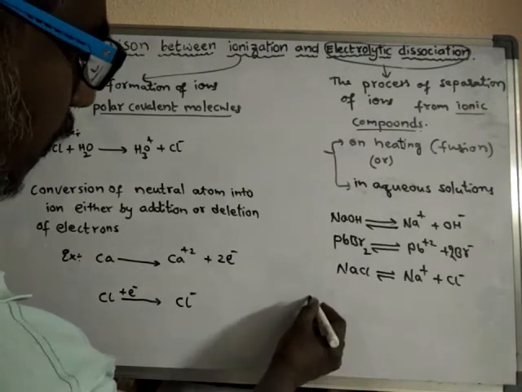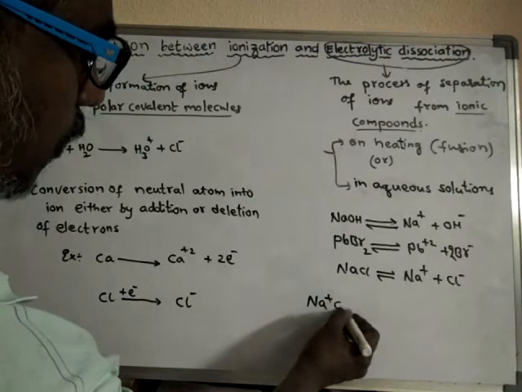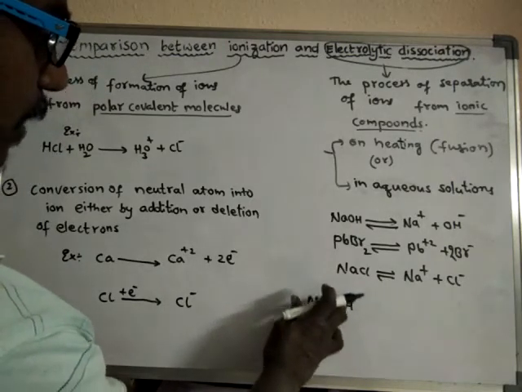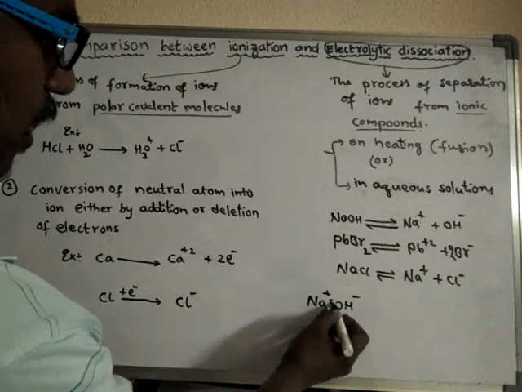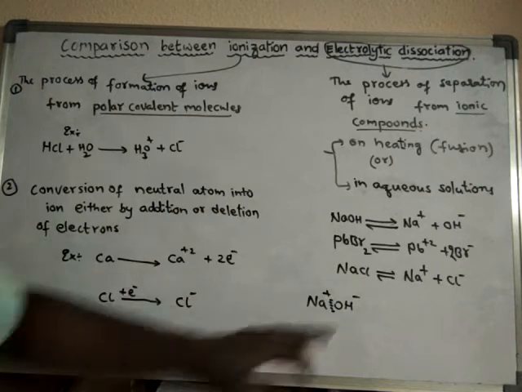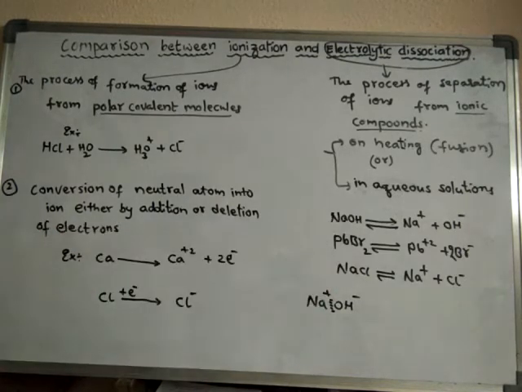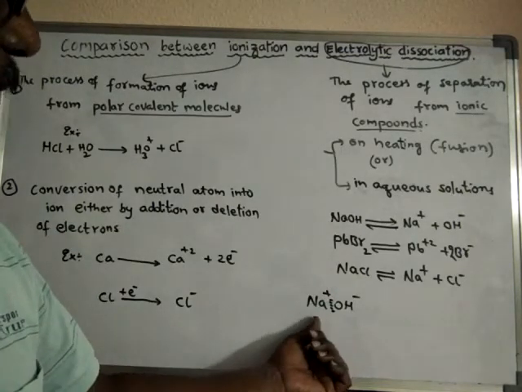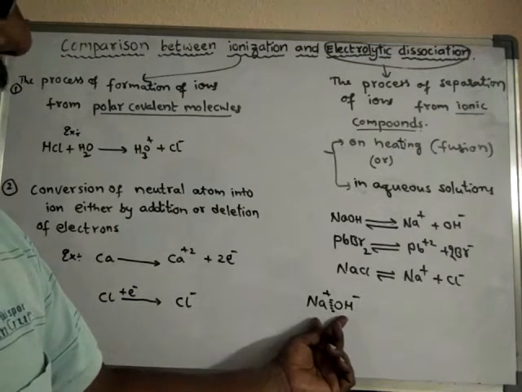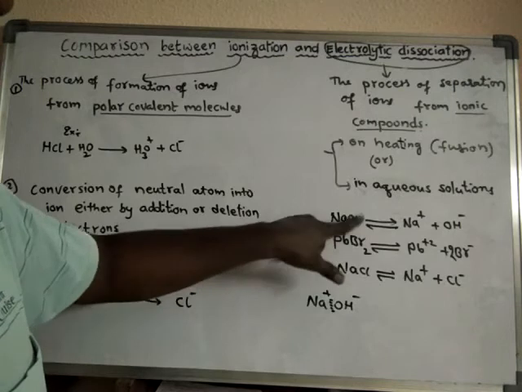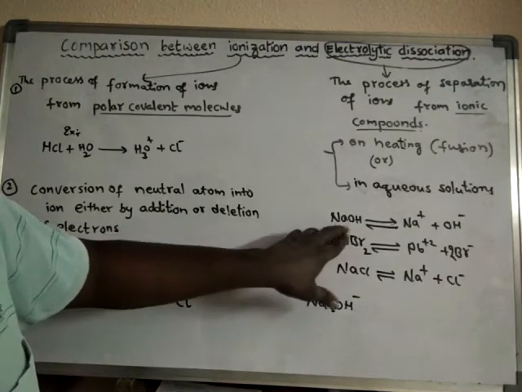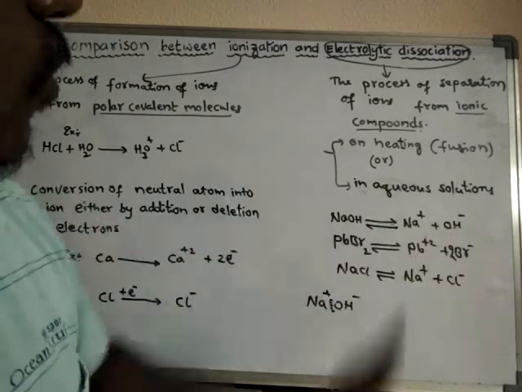It is already an ionic compound, Na plus OH minus. Between the sodium ion and the OH minus ion there is an ionic bond. NaOH is an ionic compound where the sodium ion and OH minus ions are tightly held. So in NaOH ions are already present but they are tightly held. These ions are separated into Na plus and OH minus ions.